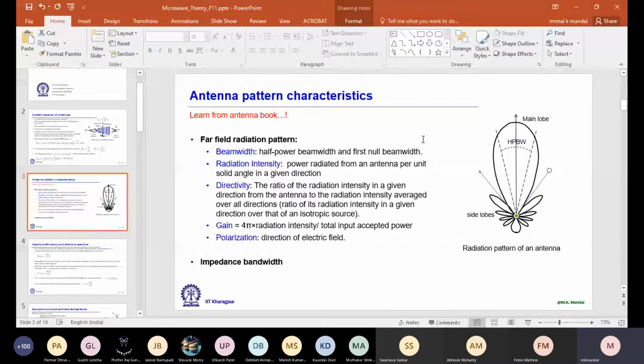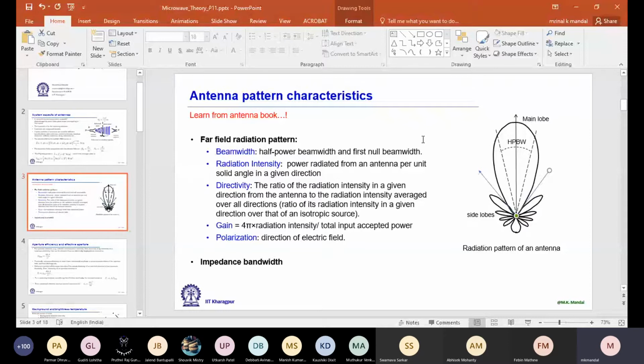It is simply the direction of the electric field. Now polarization, or the direction of the electric field, can be stable with respect to time in a given direction. Let's say the wave is propagating in the X direction and the electric field is in the Y direction. So it is fixed over time. For this type of antenna or polarization, we call it a linearly polarized antenna.